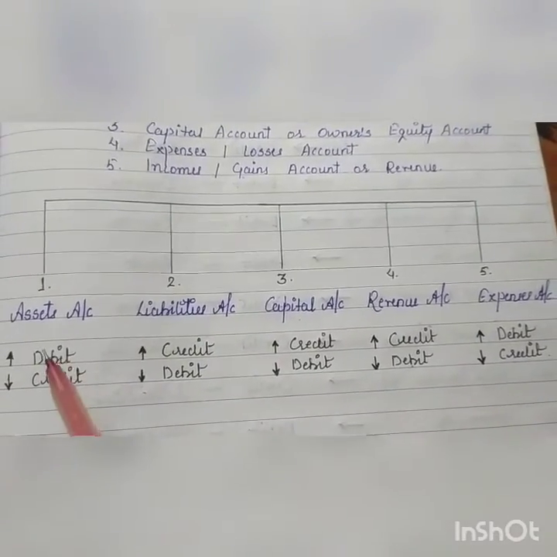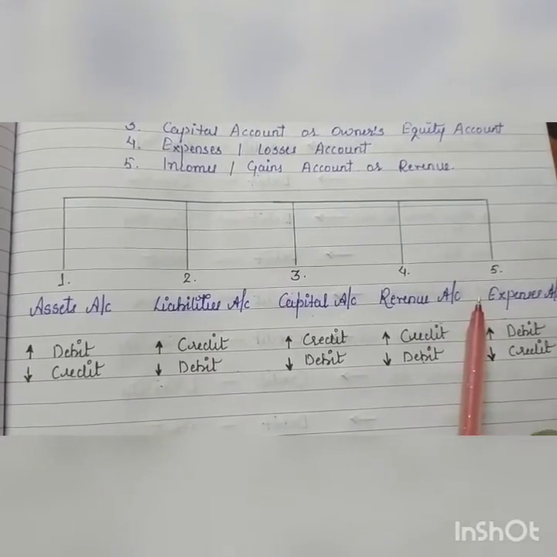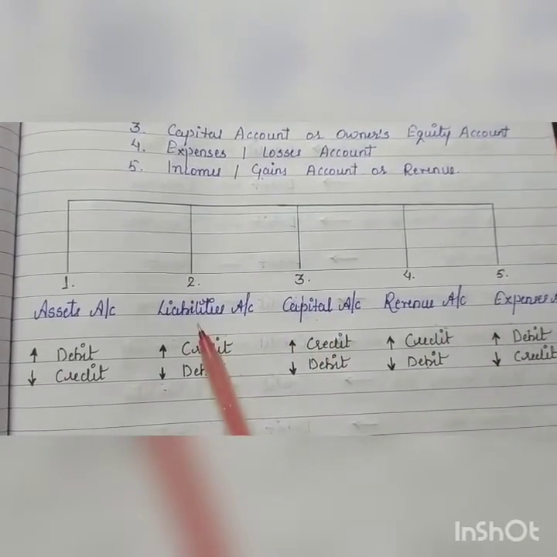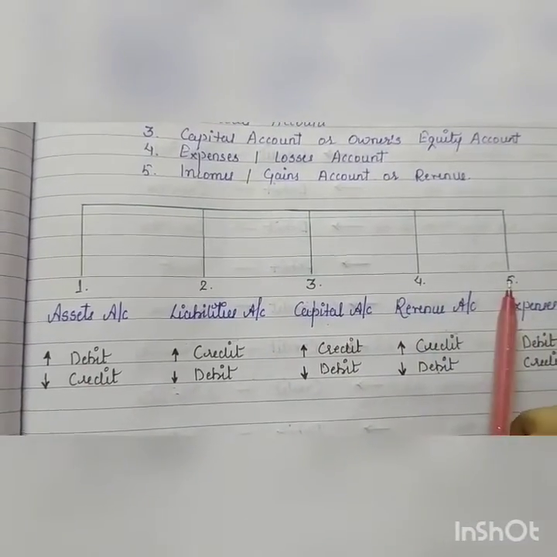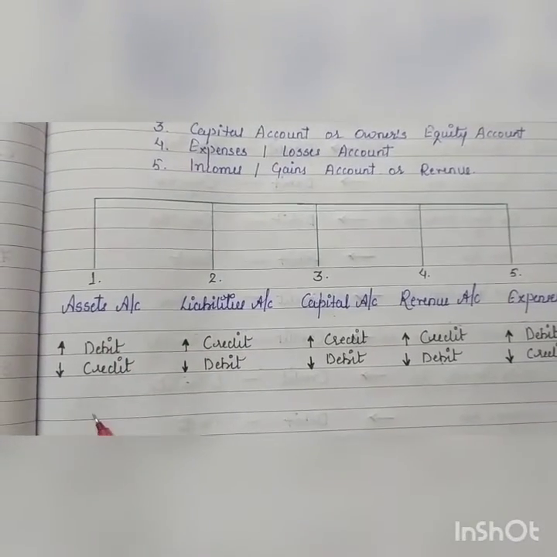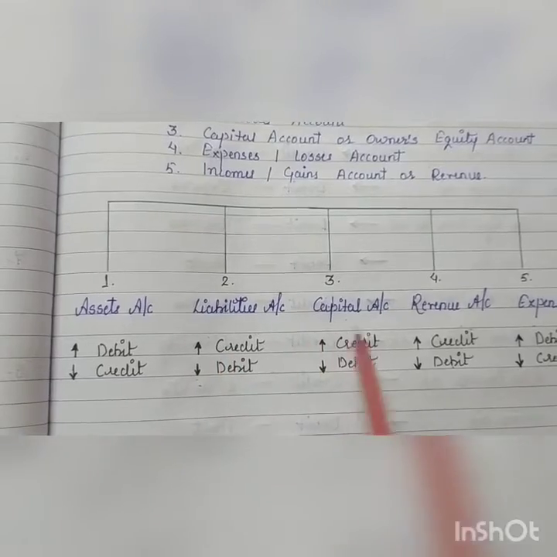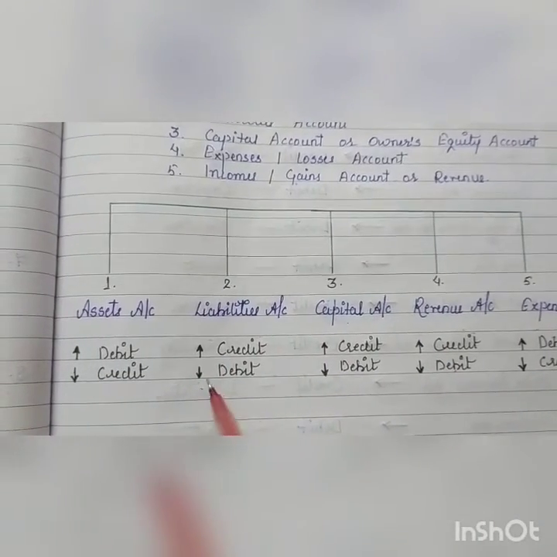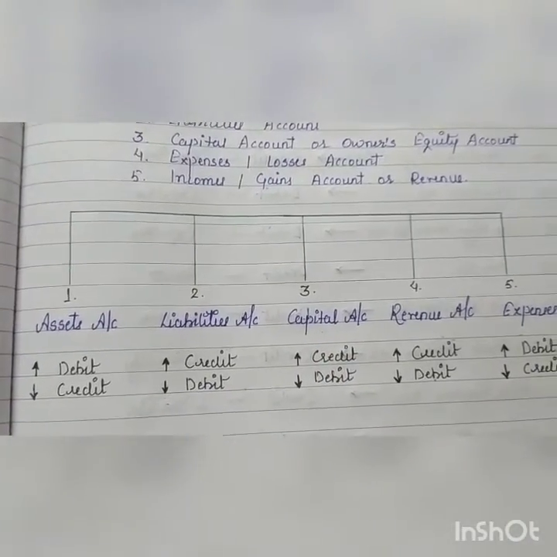So rule for assets account and expenses are same, and remaining 3, that is liabilities, capital and revenue, it is same. Assets and expenses, if it increases you will debit, if decreases you will credit. Liabilities, capital, revenue, if it increases, you will credit. If it decreases, it will be debited.